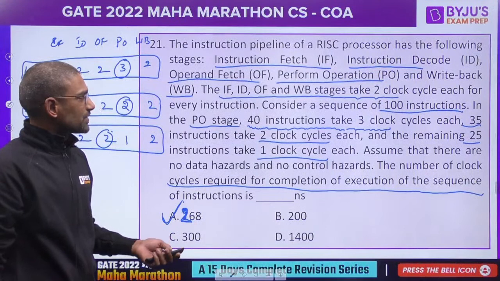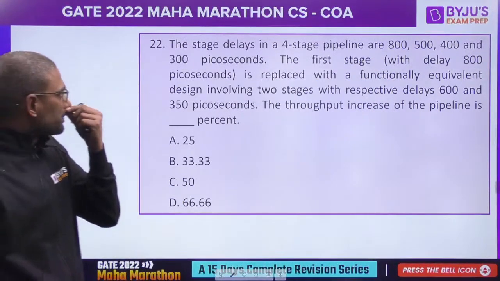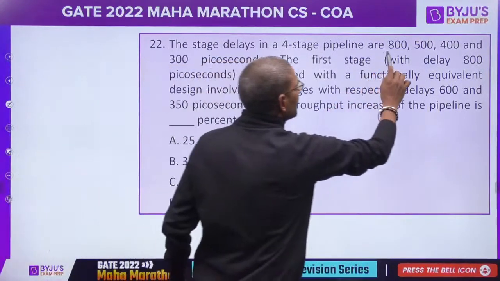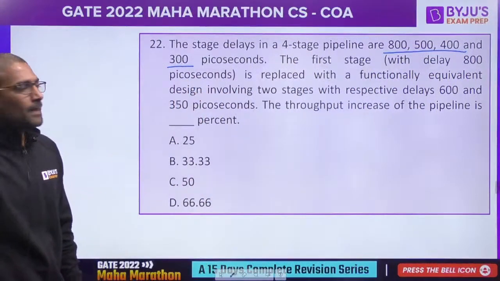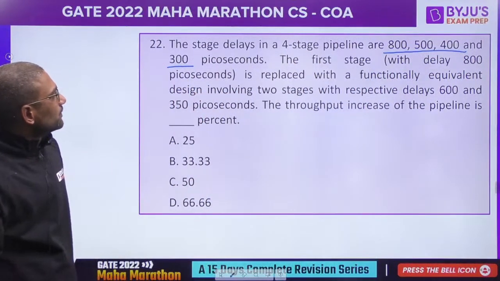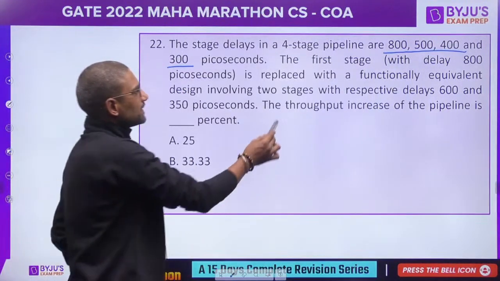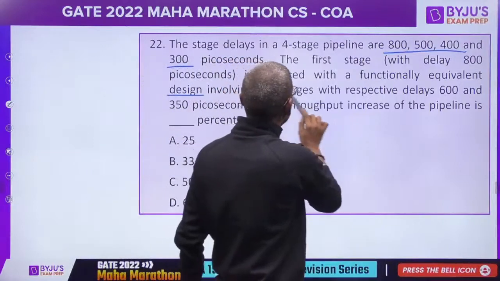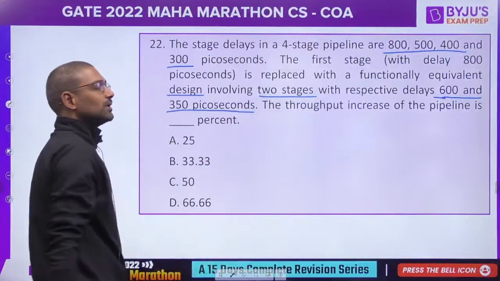Next question. The stage delays in a 4-stage pipeline are 800, 500, 400 and 300 picoseconds. The first stage, which is the 800 picosecond stage, is replaced with a functionally equivalent design involving 2 stages with respective delays 600 and 350.